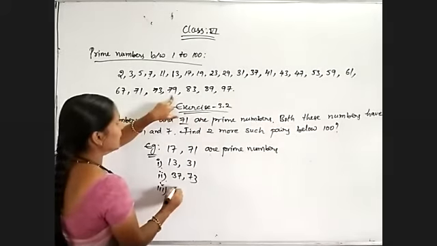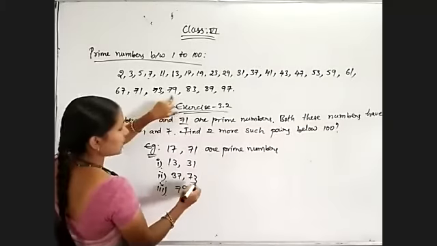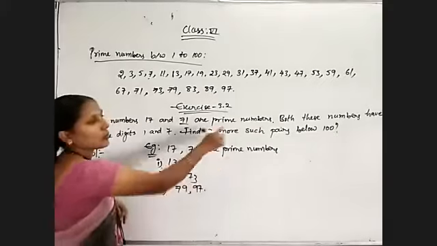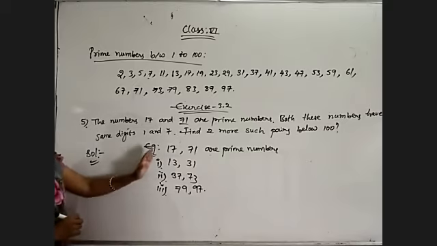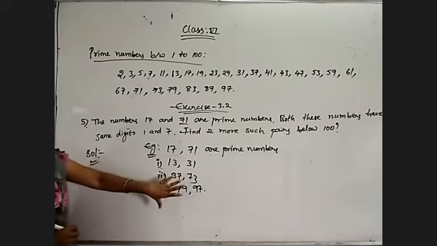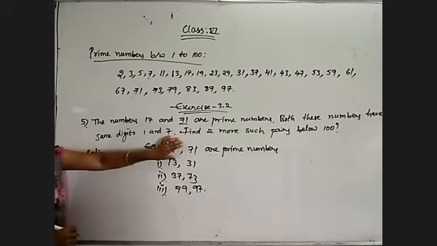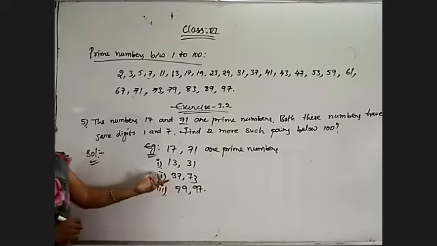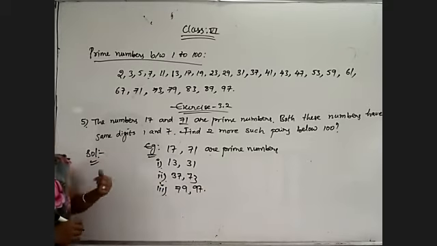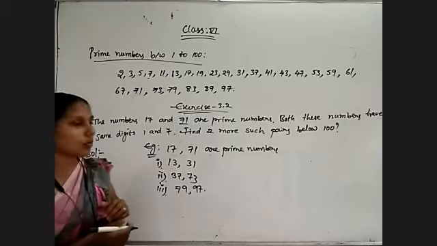So only three pairs are there. That is 79 and 97. Two pairs they are asking. Actually only there is a three pairs only possible. Totally four pairs are there. Okay, already one of them they only given the example and they are asking to find write any two more such pairs. So these are the three pairs for that example. Okay, I hope you understood.